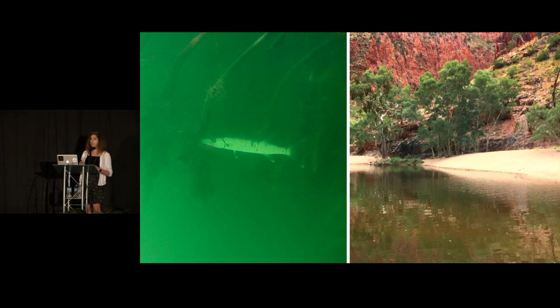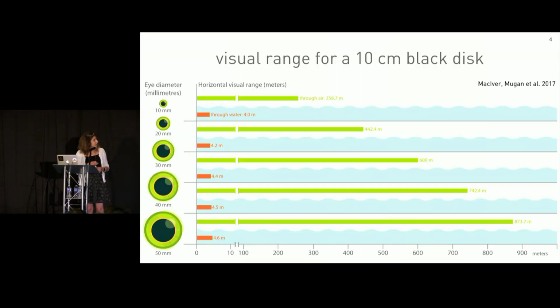Our prior work looked at quantifying the differences between these two visual ecologies. This plot shows visual range, how far an animal can see, in aquatic and aerial vision. It also shows how visual range changes with respect to eye size. What we see here is that animals that view aquatically see about a body length ahead. Interestingly, this doesn't really change much as we increase eye size. On the other hand, animals that view aerially can see hundreds of body lengths ahead, and there's a significant increase in visual range with an increase in eye size.